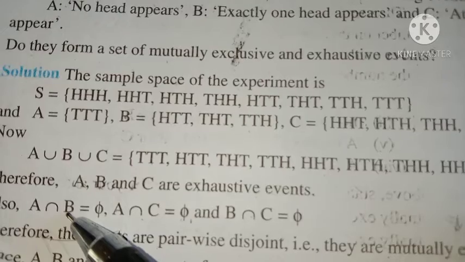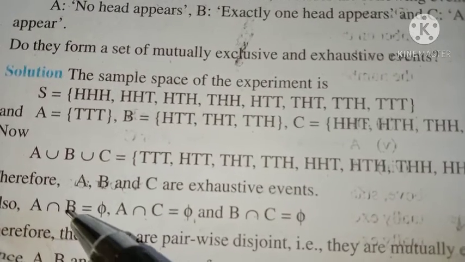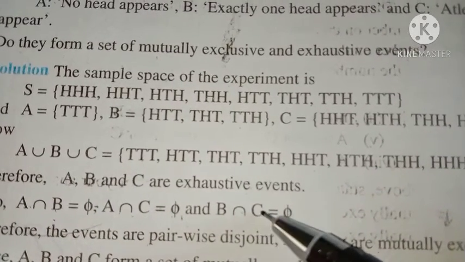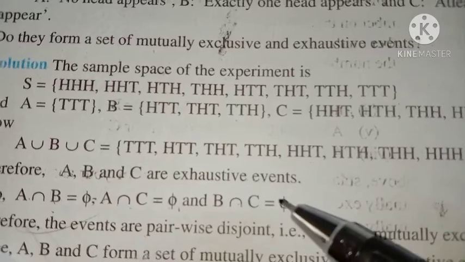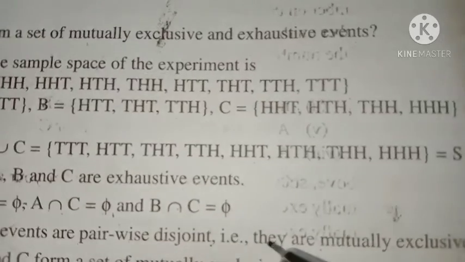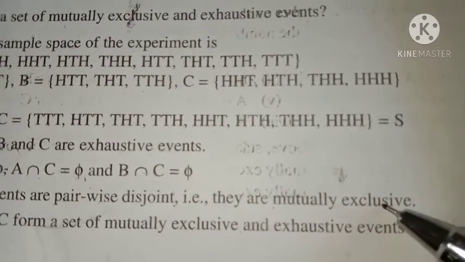So pairwise events are disjoint. A intersection B, A intersection C and B intersection C, all these intersections give the null set. Therefore the events are pairwise disjoint, that is, they are mutually exclusive.